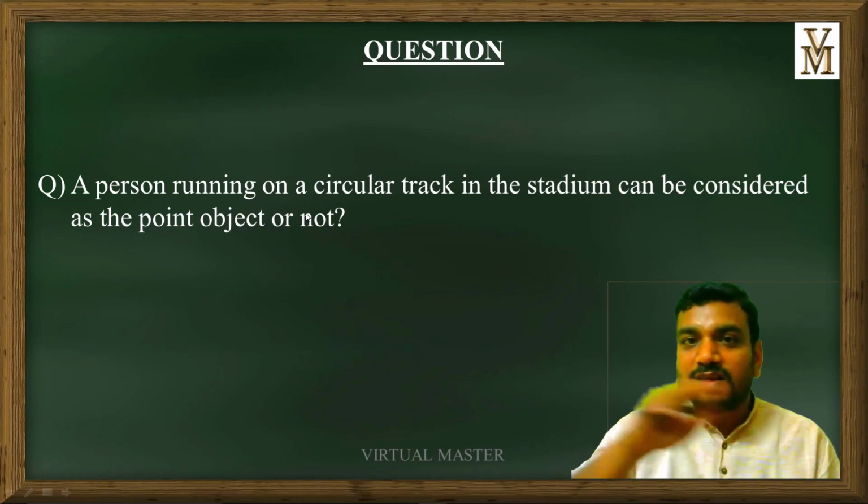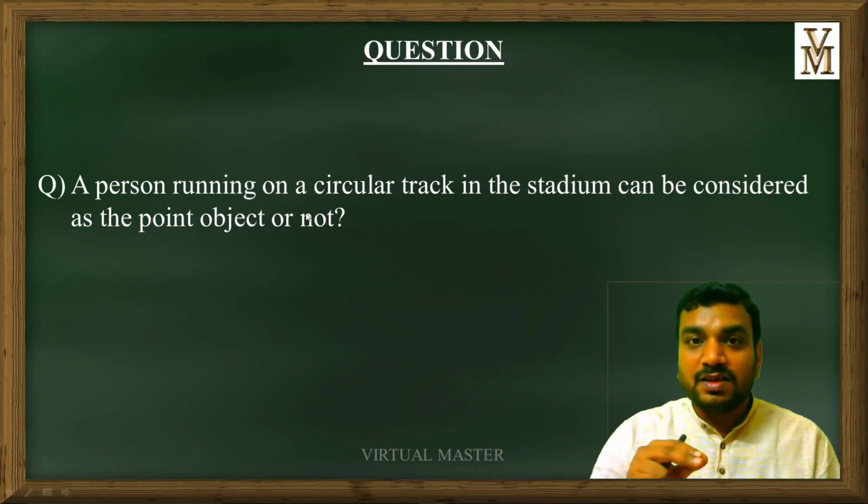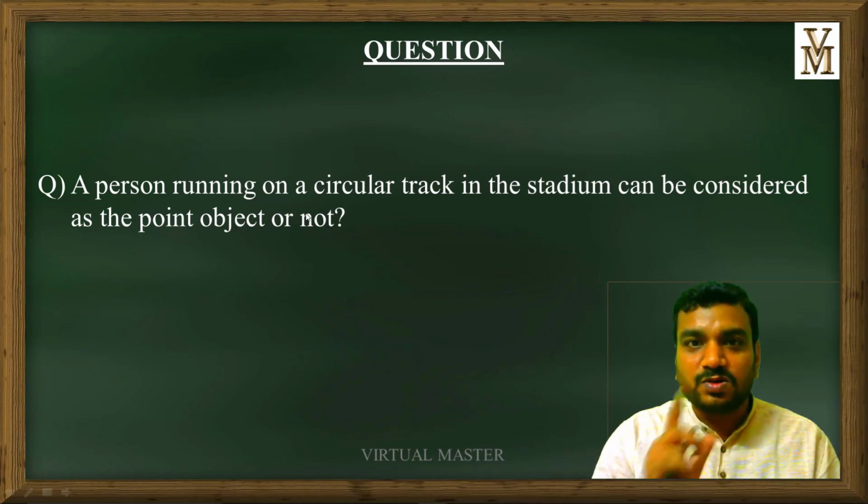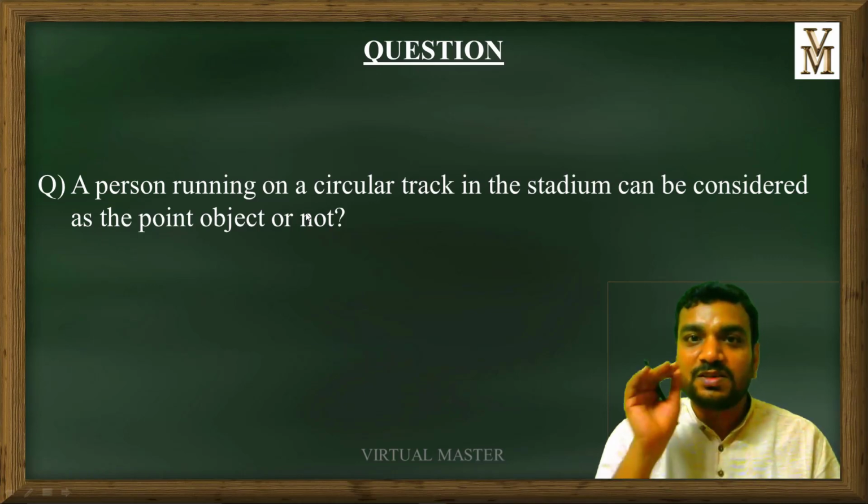If a person is running on a circular track, can he be considered a point object or not? You have to answer yes or no. If it is yes, you have to provide the reason, and if it is no, you have to provide the reason for that. Give the correct answer in the comment section with proper reasoning.